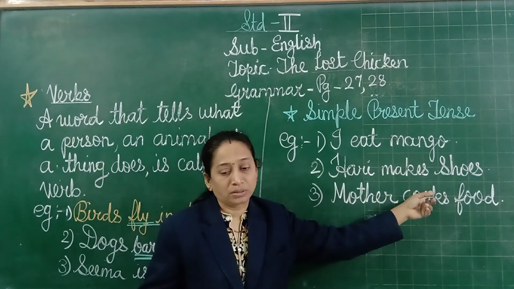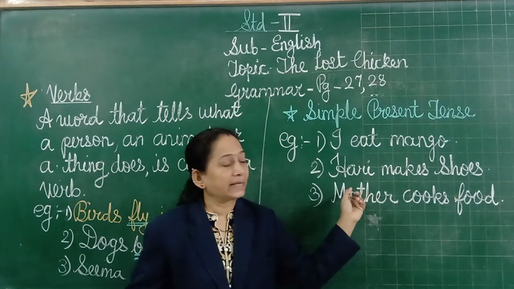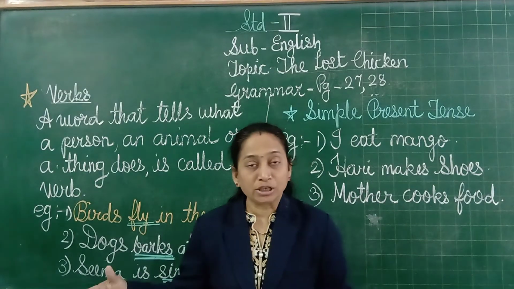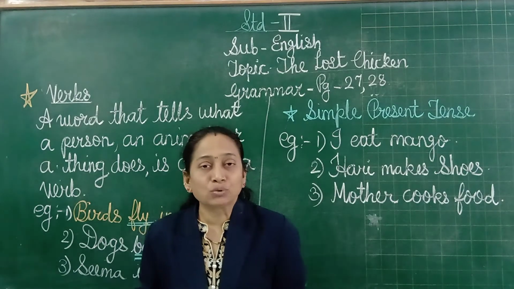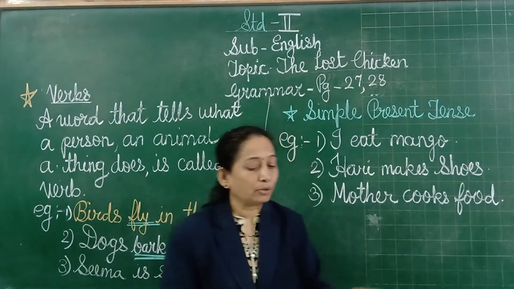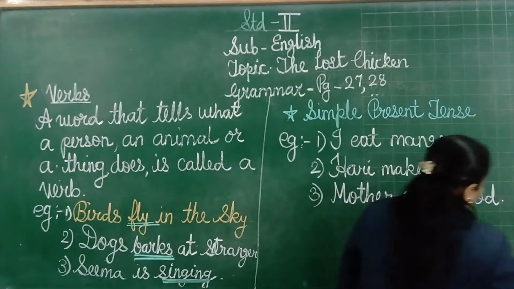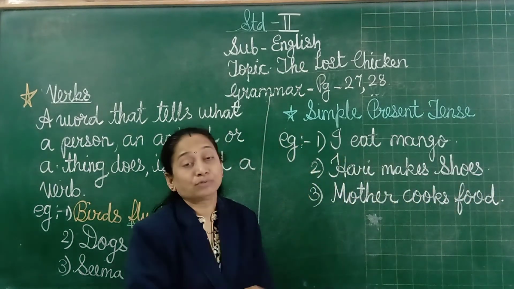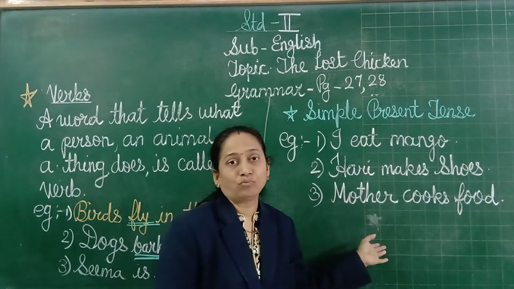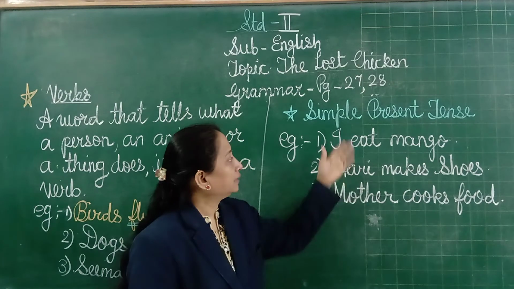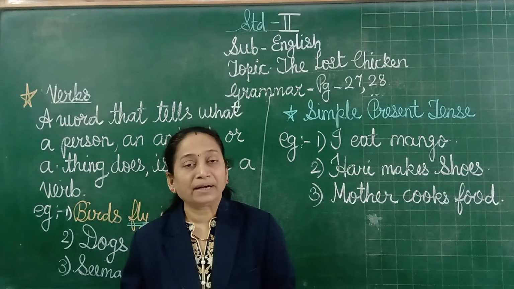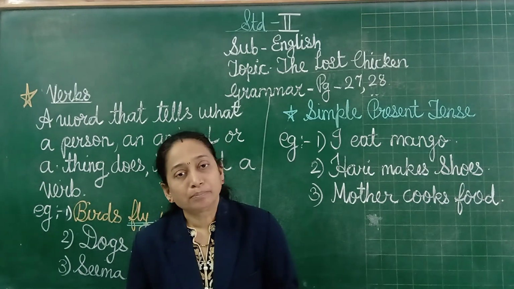Hari makes shoes. Suppose Hari is making a shoe, you can say Hari makes shoes. Then, mother cooks food. If you are at home now and your mother is cooking food, what is she doing at present? She is cooking food. Understood? Now suppose I am writing on the board, or I am drawing. At present, what am I doing? I am doing the action of writing and drawing on the board. That is called the simple present tense, which means what is going on now. What you are doing at present is called the simple present tense.